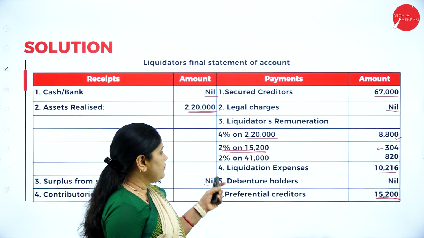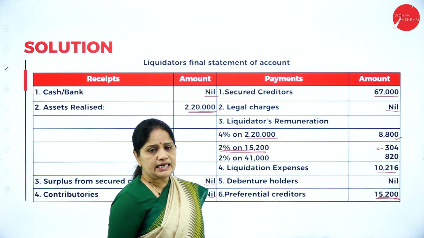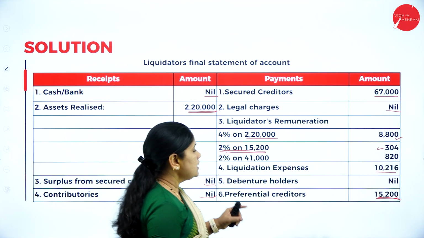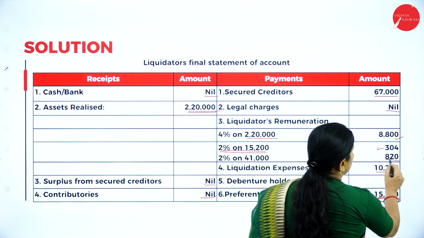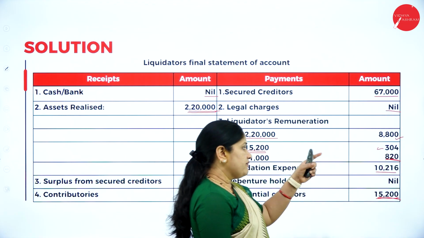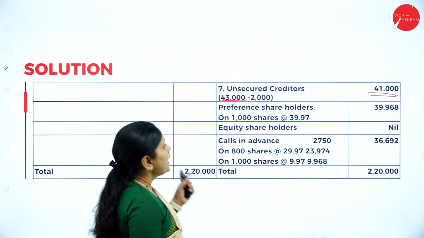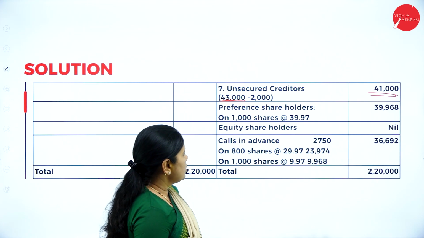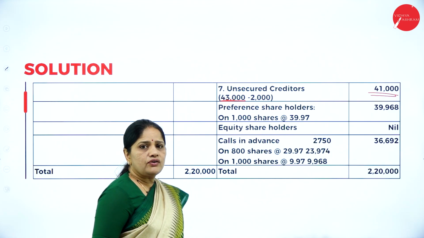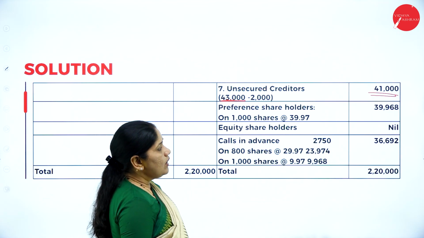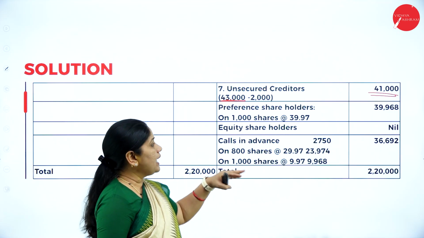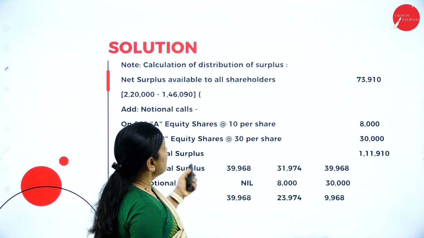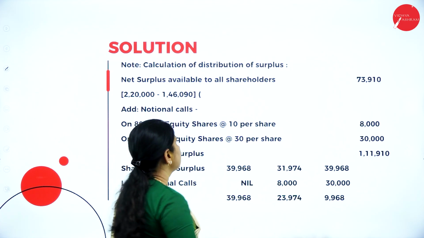So when you are paying 41,000 to the unsecured creditor, you will be charging 2% on 41,000. So that comes up to 820 rupees. So I have written 820 here. Then next is preference shareholders. So for preference shareholders, we have to just see what is the balance remaining, and then we'll come back to this liquidator statement here.